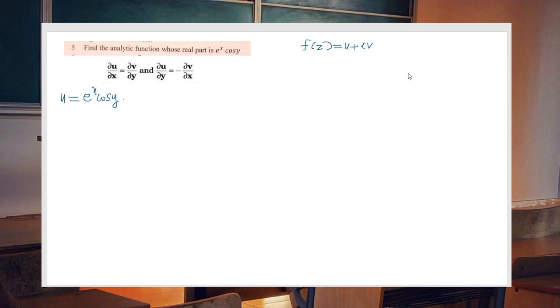So the procedure is, suppose you have u. First of all, you have to find the derivative ux. Let us find the derivative. ux is equal to e raised to x cos y. And equate that, using the CR equation, to vy. So dou u by dou x equal to vy.